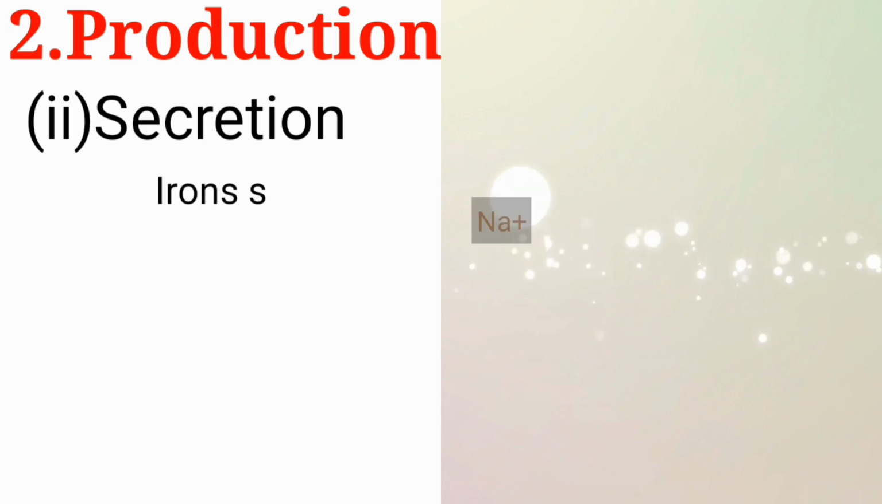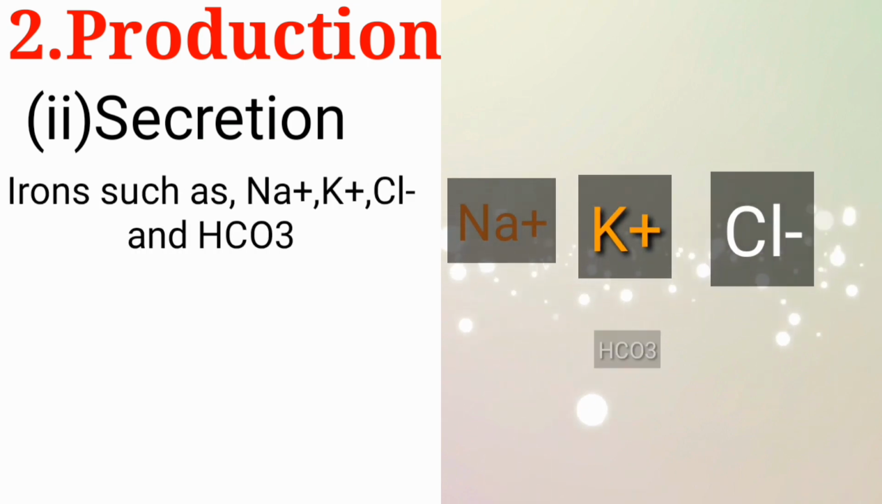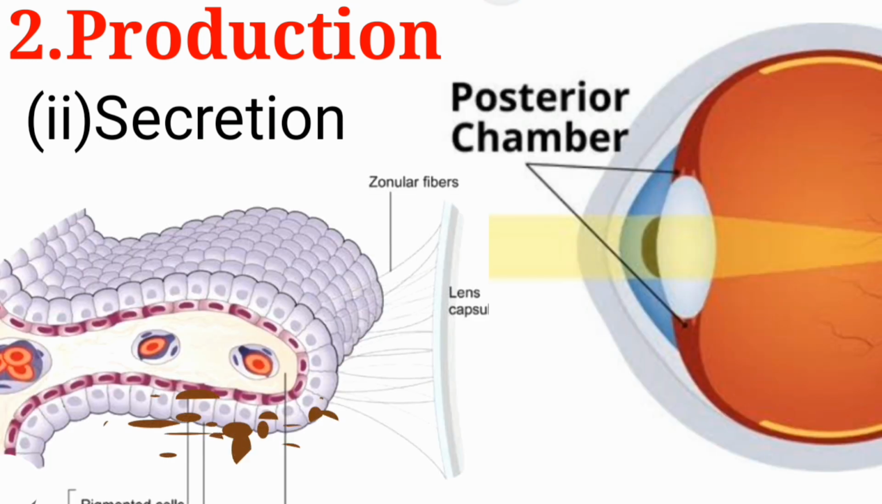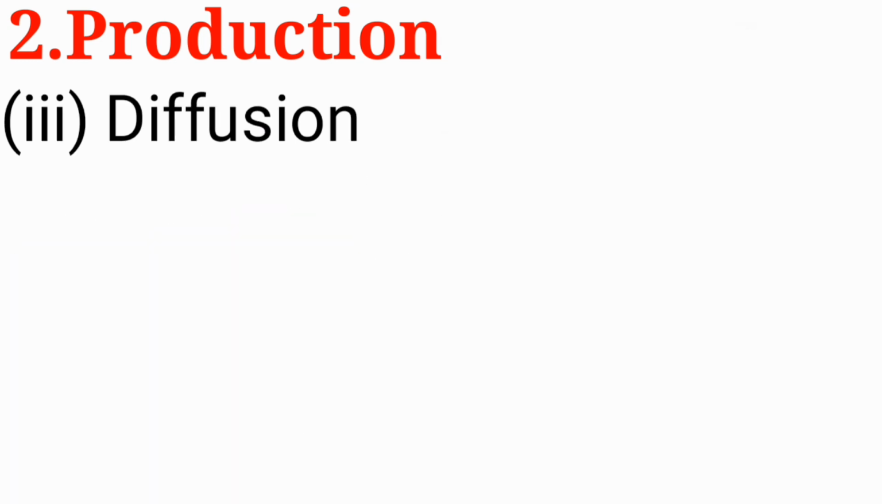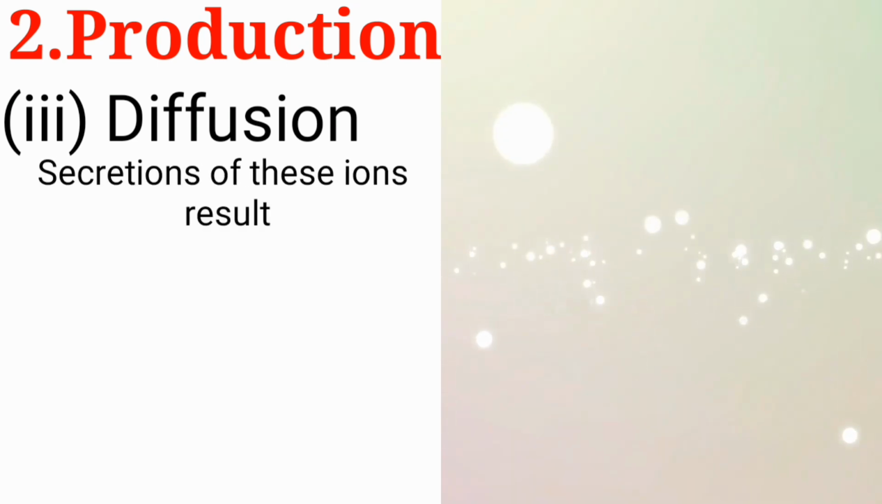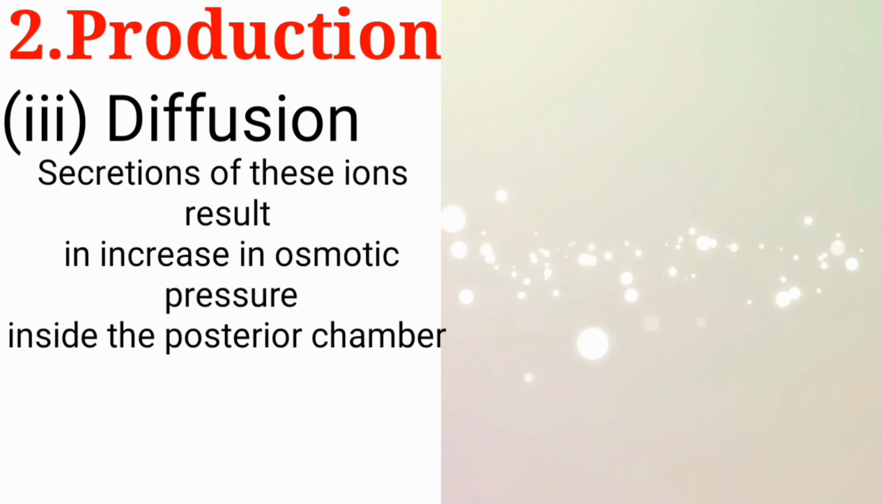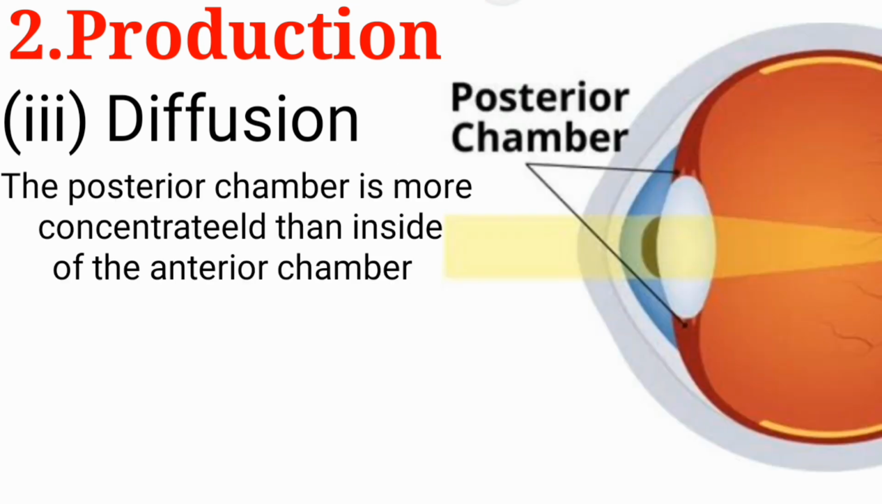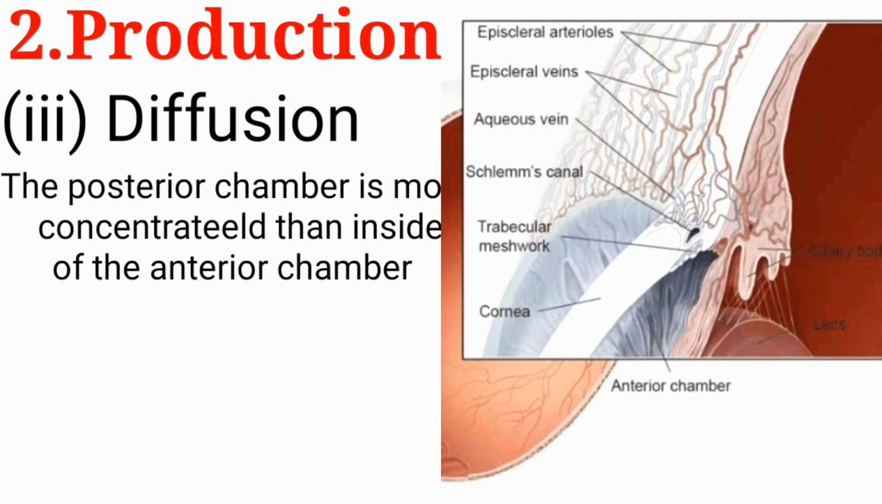Secretion. Ions such as sodium, potassium, chloride, and bicarbonates are actively transported into the posterior chamber from the ciliary process. Diffusion. Secretion of these ions results in an increase in osmotic pressure inside the posterior chamber. Thus, the posterior chamber is more concentrated than the inside of the ciliary process.